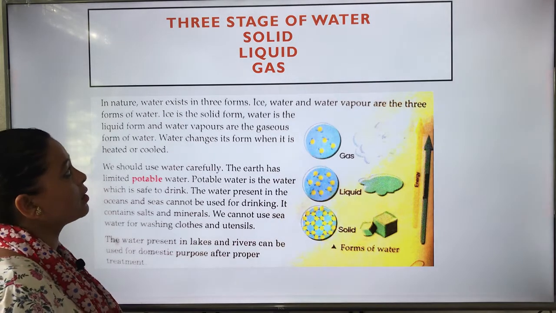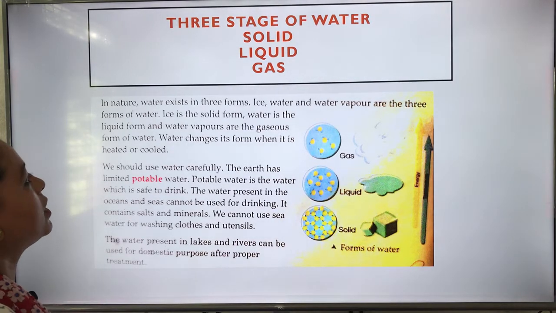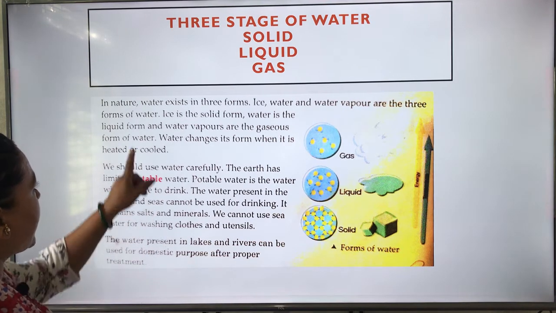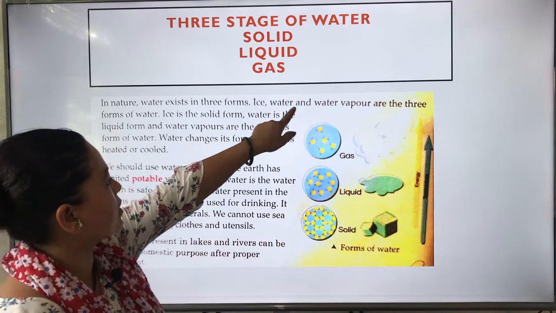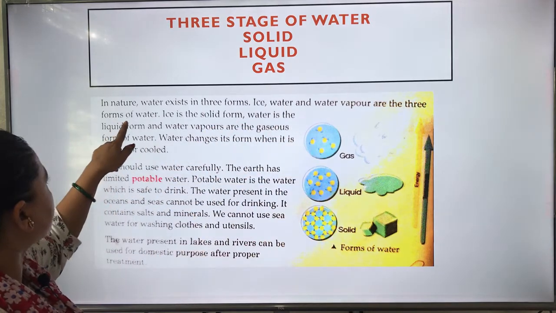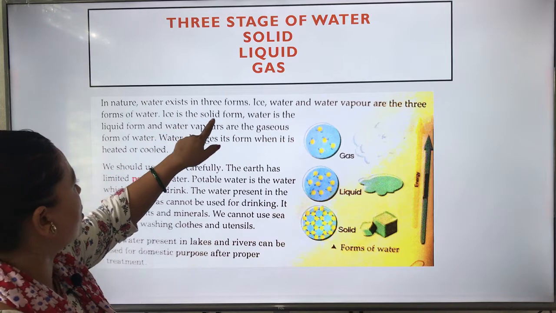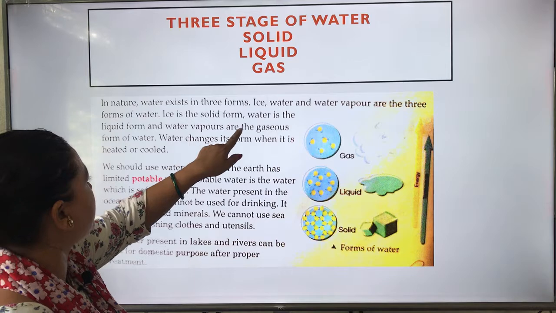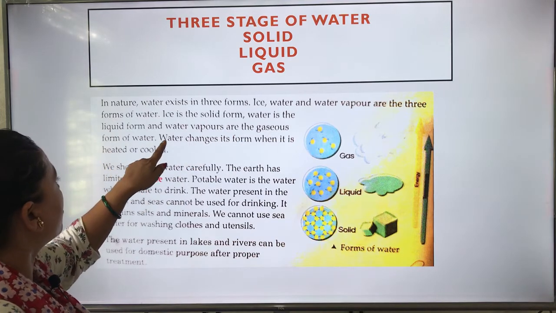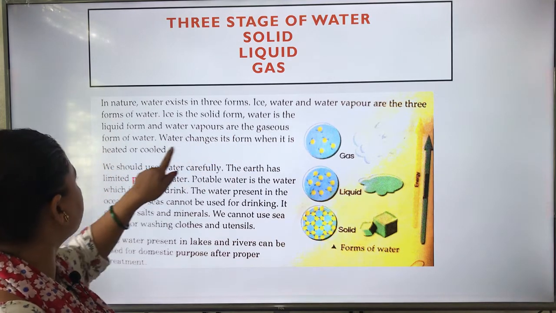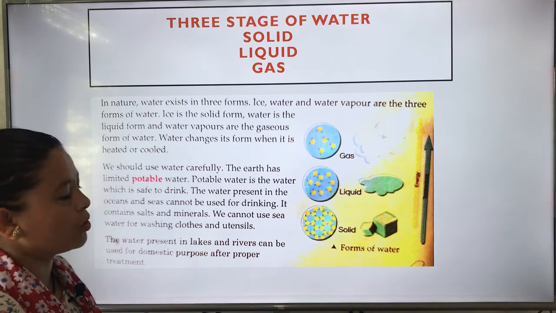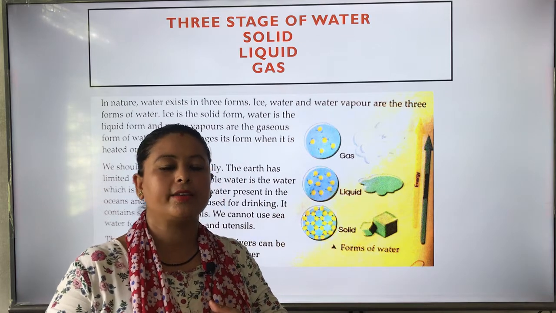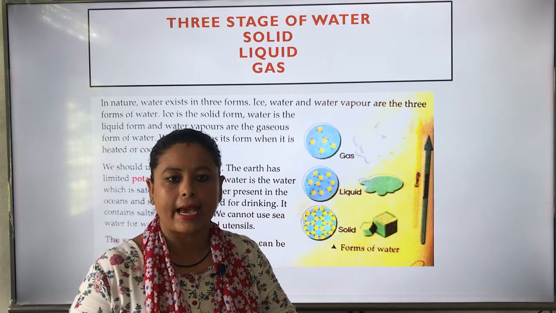Now, next is 3 stages of water: solid, liquid and gas. In nature, water exists in 3 forms: ice, water and water vapor are the 3 forms of water. Ice is the solid form, water is the liquid form and water vapors are the gaseous form of water. Water changes its form when it is heated or cooled. So, children, there are 3 stages of water: solid, liquid and gas.